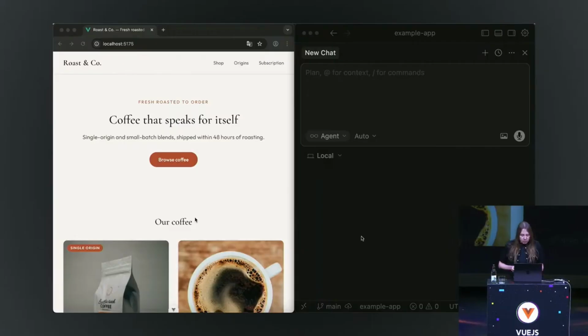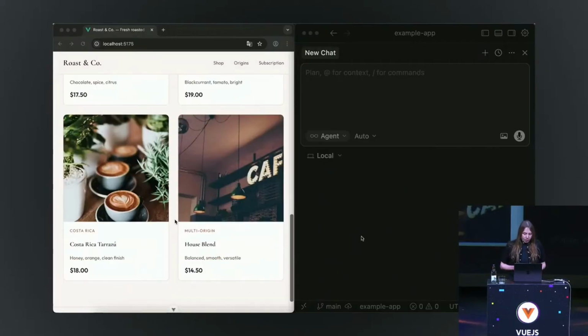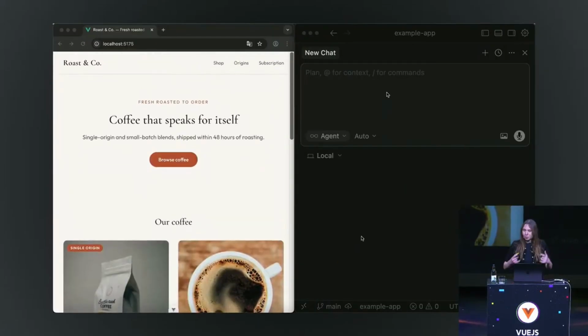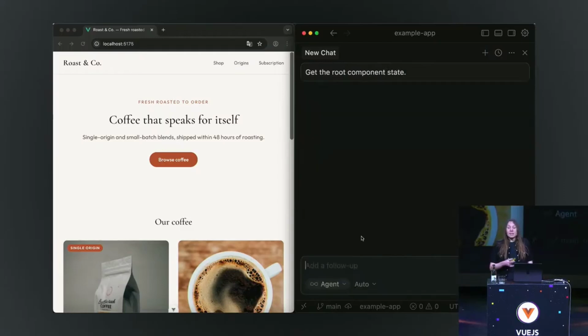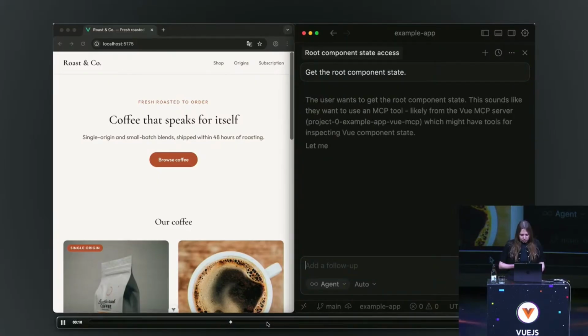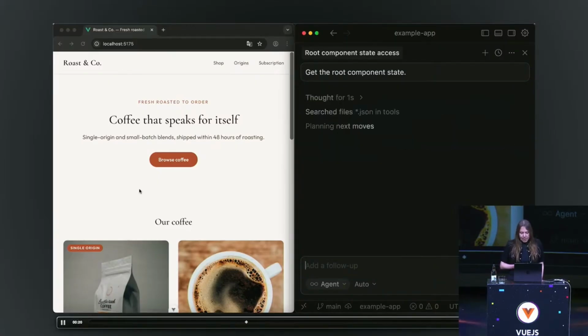Let's see now in action. Let's see what it does. So here is a coffee application. Here I am just asking to get the state of the root component. And let's see what it does.